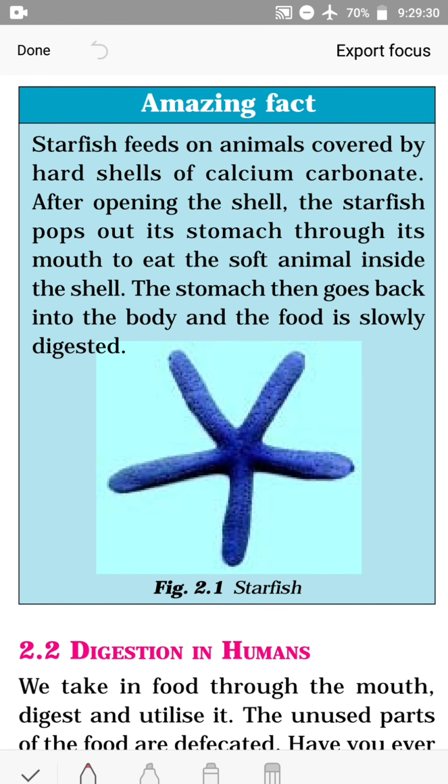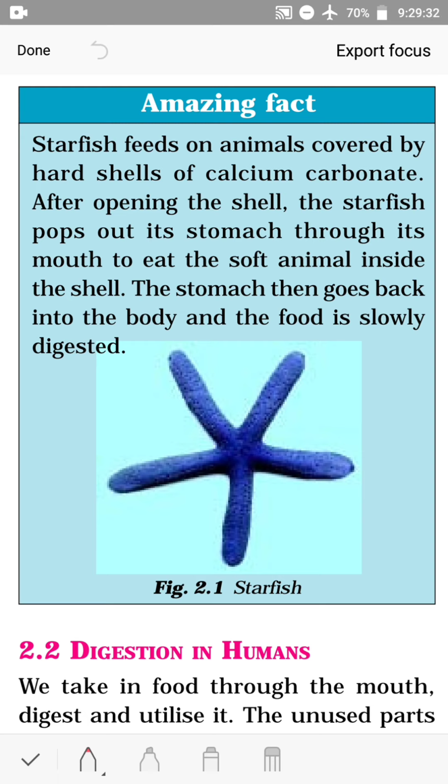Now see, I am showing you a picture. This is of a starfish. So, is it a fish? No. It is a sea animal, and the skin of this animal has spines. Starfish feeds on animals covered by hard shells of calcium carbonate.